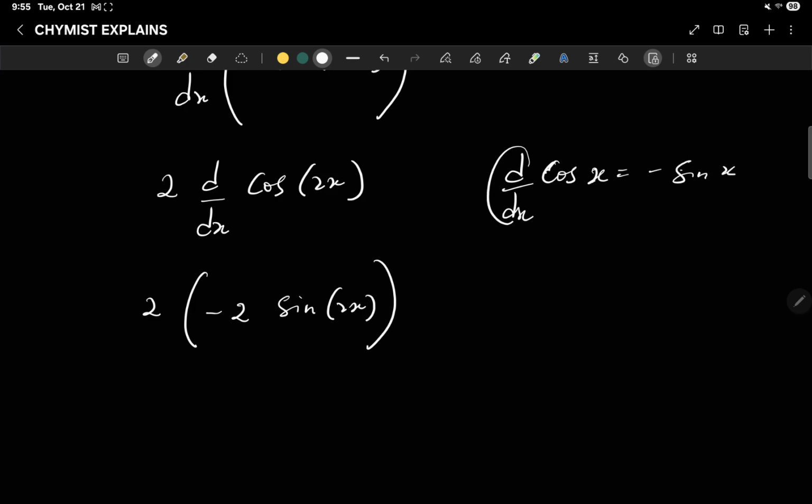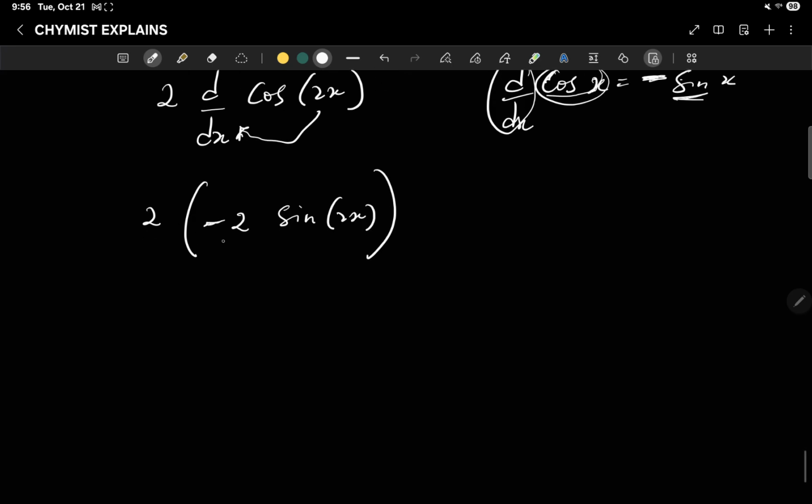So whenever you do a derivative of cosine function, it will give you negative of sine function. So d dx of cos 2x is minus 2 sine 2x. You bring out this 2, then you put a negative sign. So 2 times minus 2 is minus 4 sine 2x.